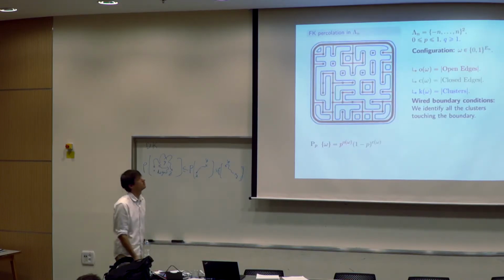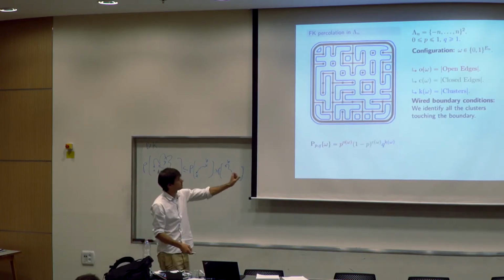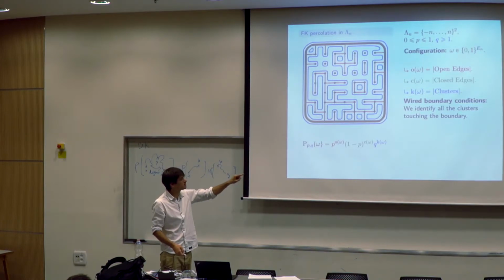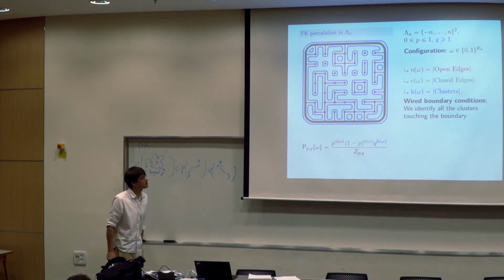So this is the FK percolation measure, and I have this term. The probability of a configuration will be p to the number of open edges, (1 minus p) to the number of closed edges, and you have this additional term q to the number of clusters. And of course, to make it a probability measure, you need to renormalize.